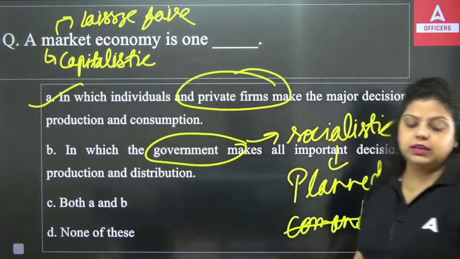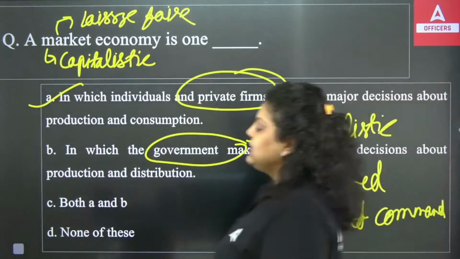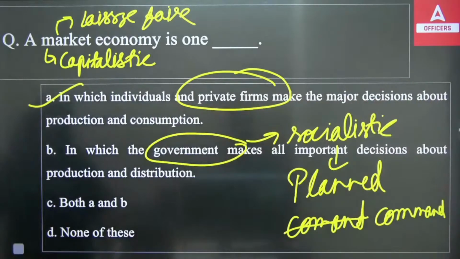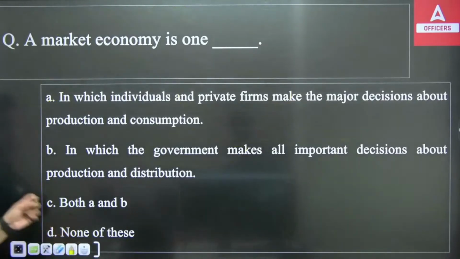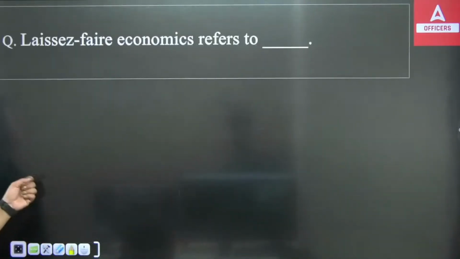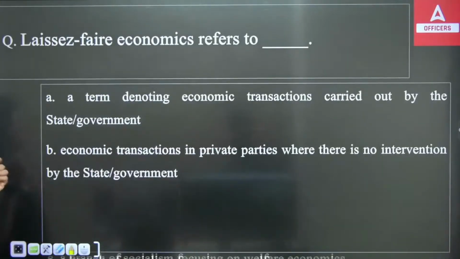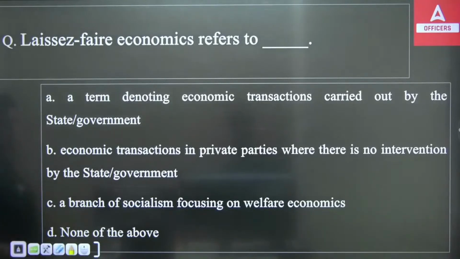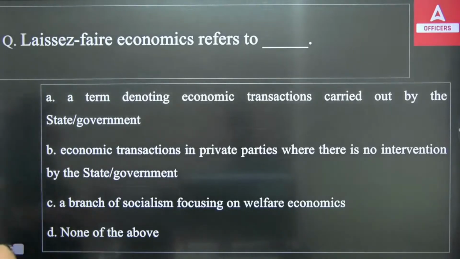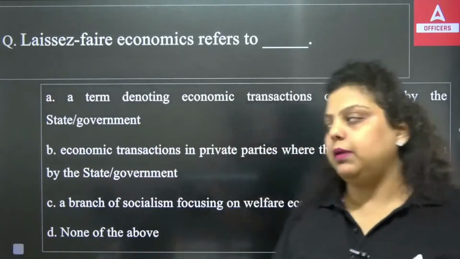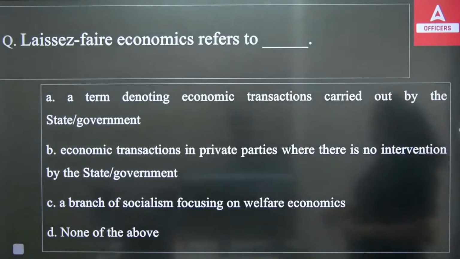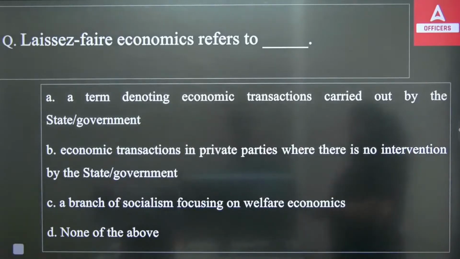So the right answer will be option A, because market means capitalistic means private industries are running the economy. Next, laissez-faire economics is the capitalistic or market economy which works on market forces, and market forces are demand and supply. So you have to answer which of the following is correct about laissez-faire economics: A, B, C or D.